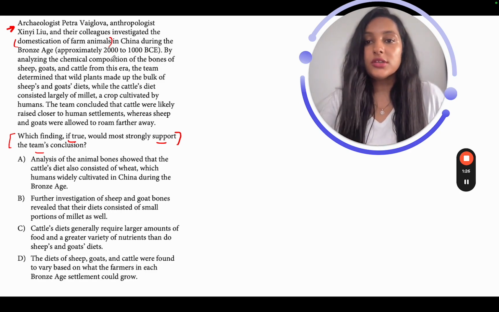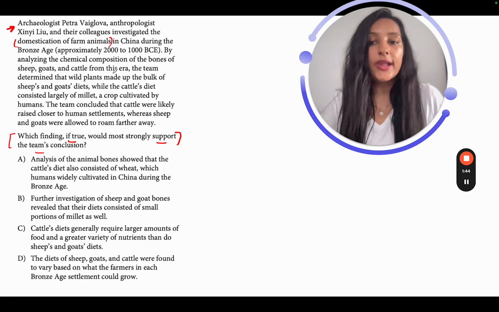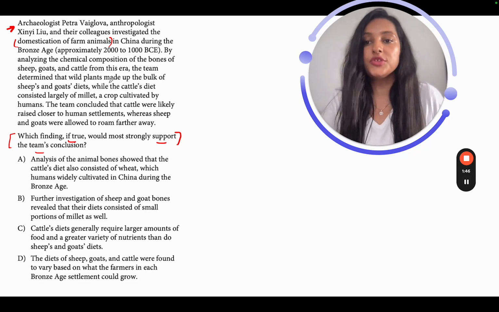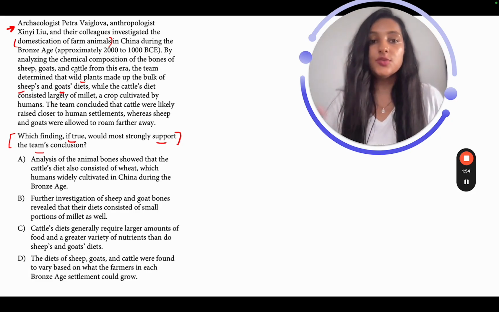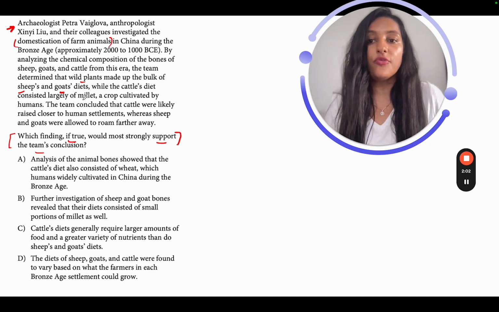By analyzing the chemical composition of the bones of sheep, goats, and cattle from this era. So what are they doing? They're analyzing the chemical composition of the bones of sheep, goats, and cattle. What did they identify because of this analysis? The team determined that wild plants made up the bulk of sheep's and goats' diets. So basically they were able to identify that the sheep and goats were eating a lot of wild plants. This is what their diet consisted of mostly, the wild plants, while the cattle's diet consisted largely of millet.